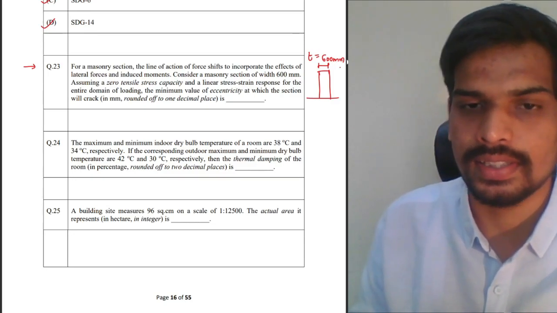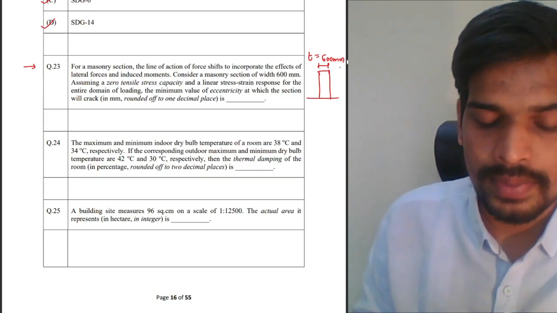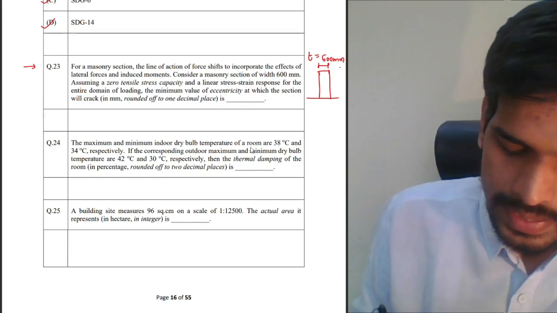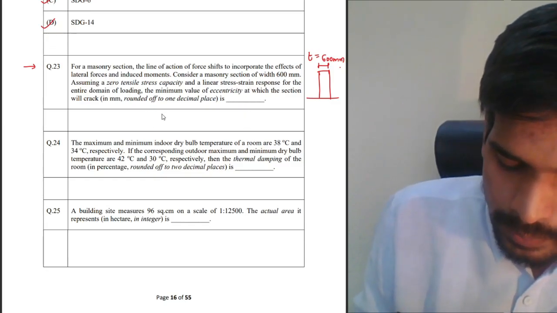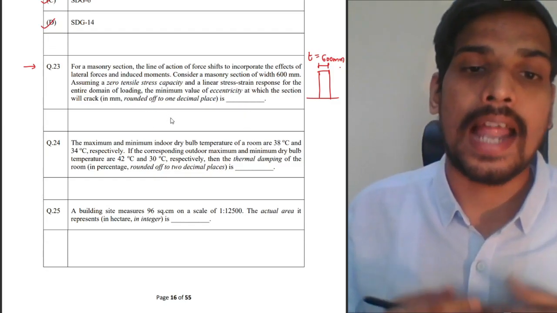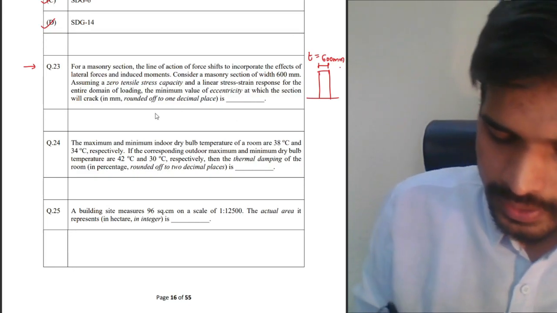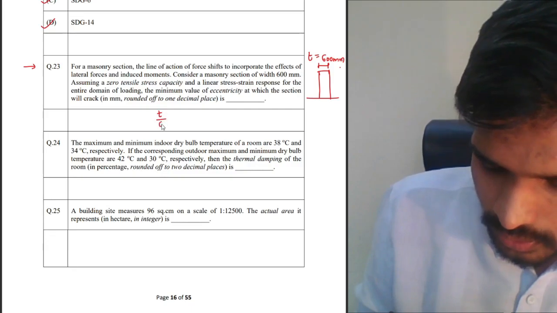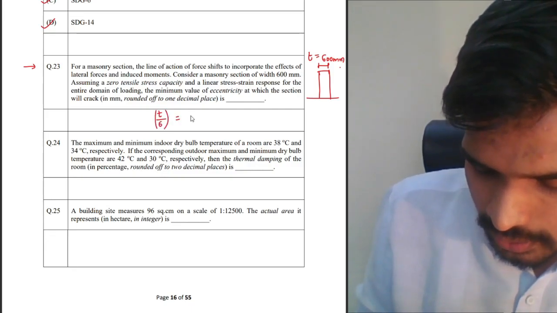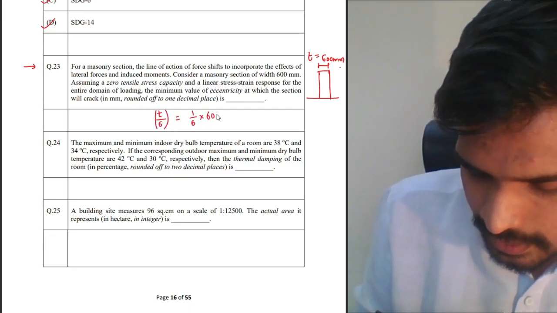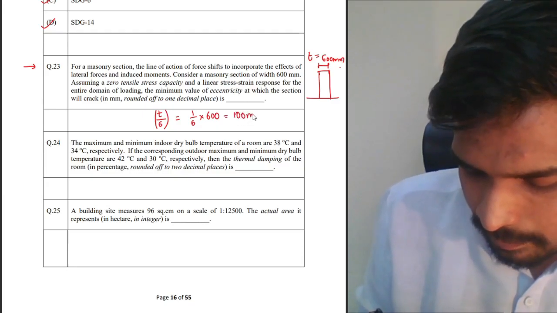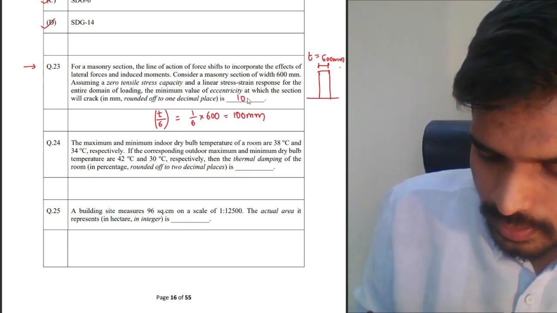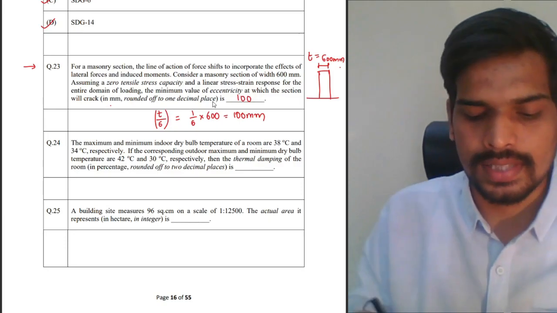600 mm is the thickness. This is a direct standard for masonry. The minimum value of eccentricity at which the section will crack is given as 1/6 of the thickness. So it is thickness upon 6. So that is basically 1/6 of 600. The answer is 100 mm. This is a numerical answer type question. In mm, the answer is 100.